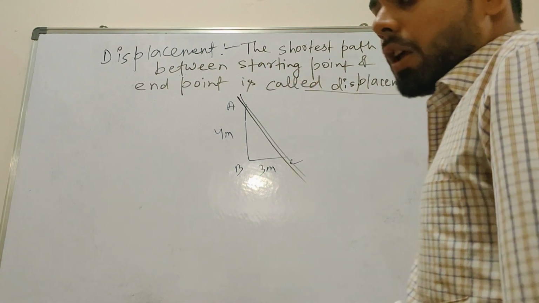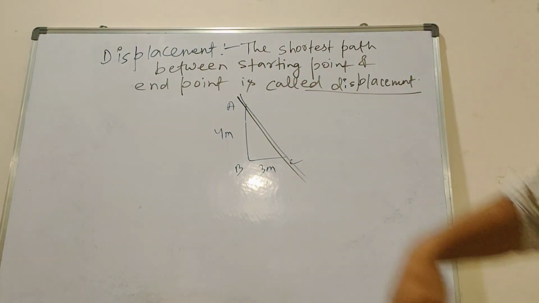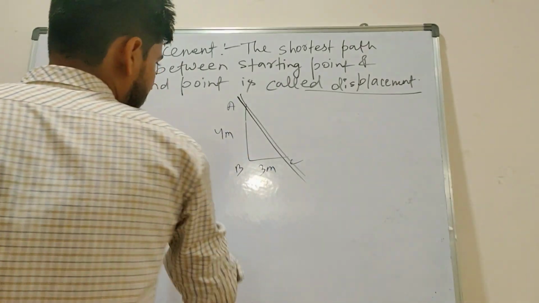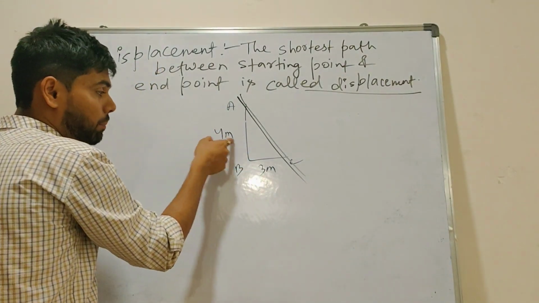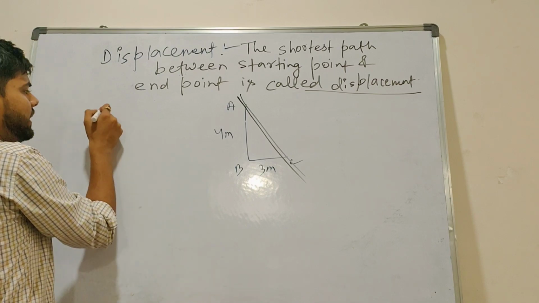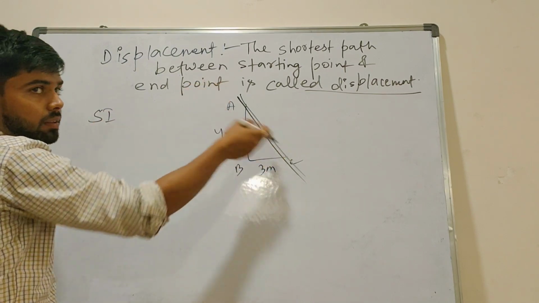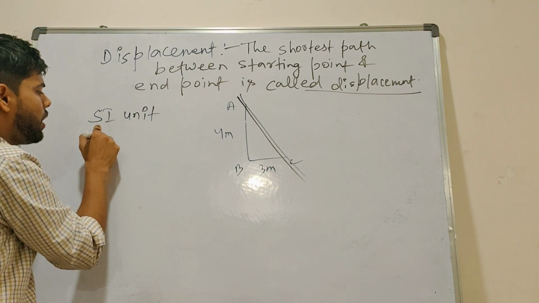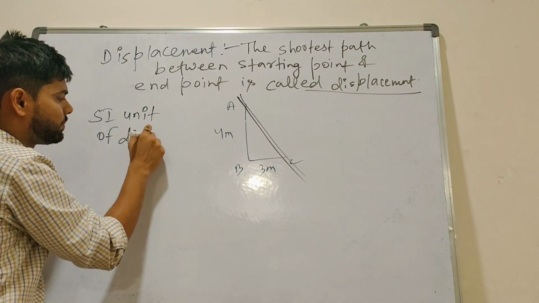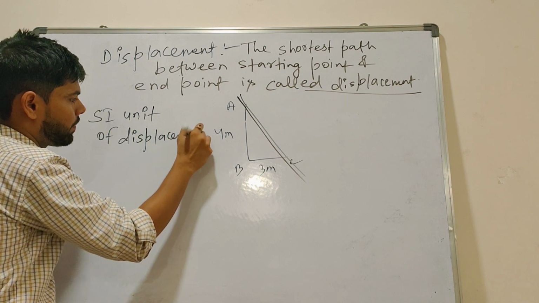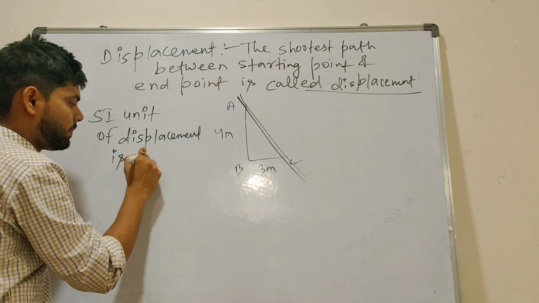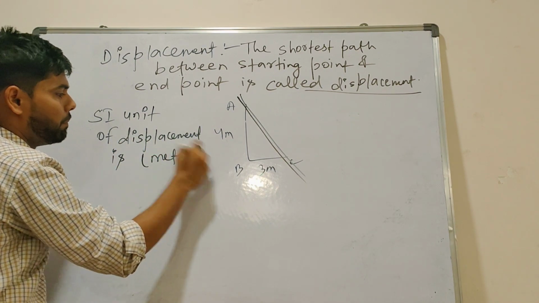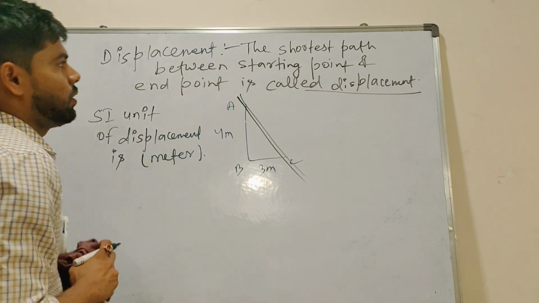Any doubts? So the shortest path between starting point and end point is called displacement. Here also meter is there, because you are calculating length, so the SI unit of displacement is also meter. Any doubts? No, sir.